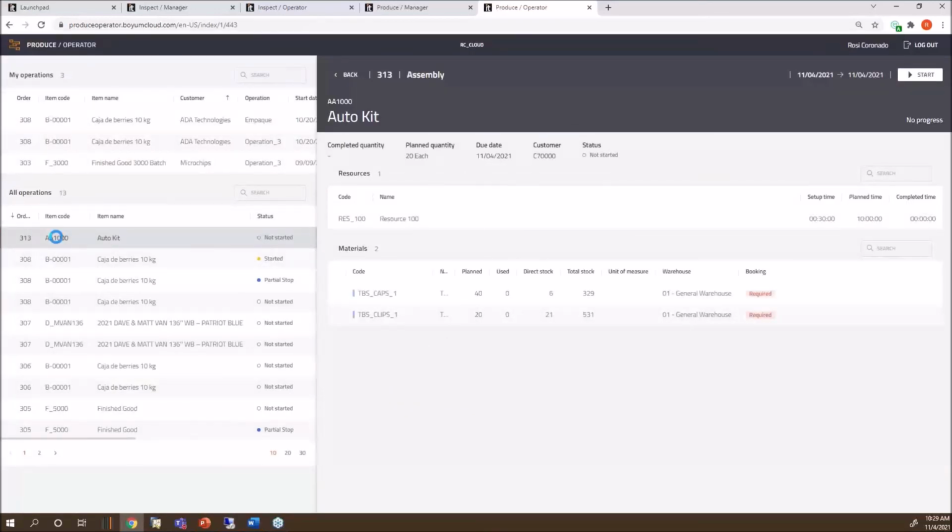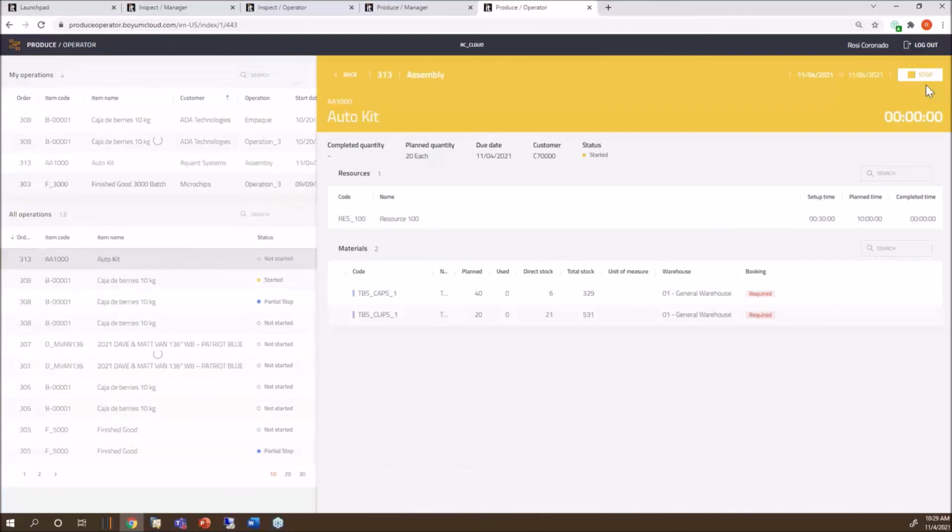So I'm going to click on it. What you probably do now is you print out the production orders, run on the shop floor, and give it to the operators to make this product. No, you can use this. I see this is my resources, this is my items, and I'm going to start my production orders to put this auto kit together. And the time is running. And like I said, if you have more questions on it, we can do a full session.